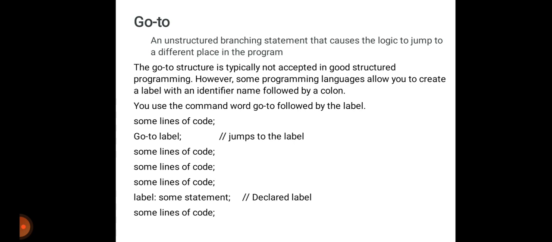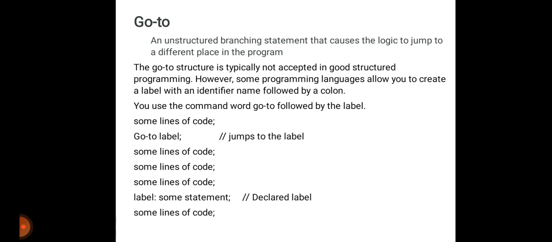Here some lines of code are written, then go to label is used. Go to label means what? It jumps to the label. Again we write some lines of code, then again we use a label, that is some statement which is declared. Then again we write some lines of code. It is used to transfer the program control to a predefined label.